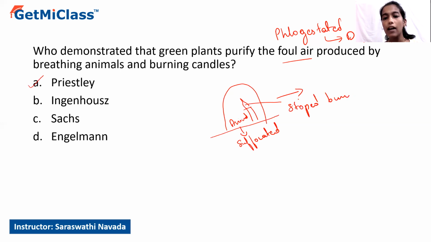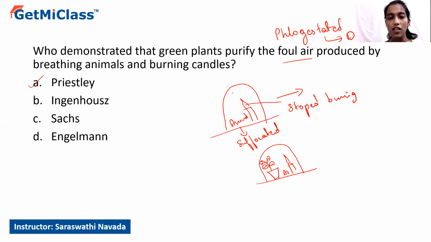But in addition to this, when a potted plant was placed in the bell jar along with the burning candle as well as the animal, he observed that the candle continued to burn and the animal was also comfortably present inside the bell jar because of the presence of the potted plant. And based on his experiment, he said that animals as well as burning candle utilize the